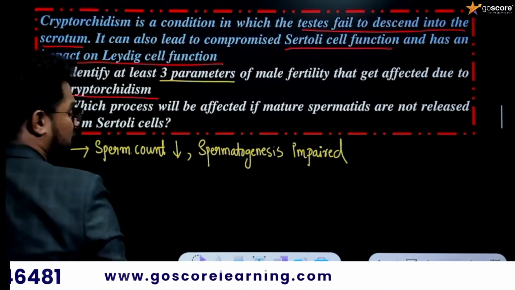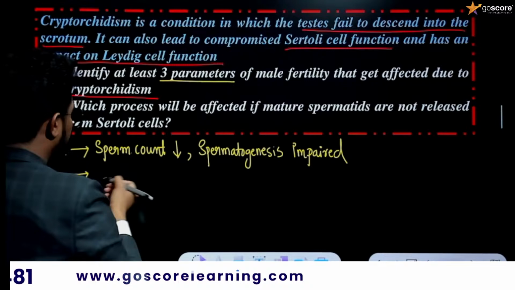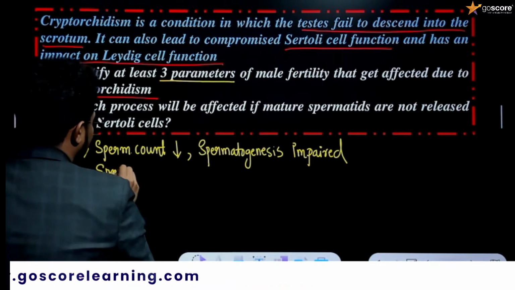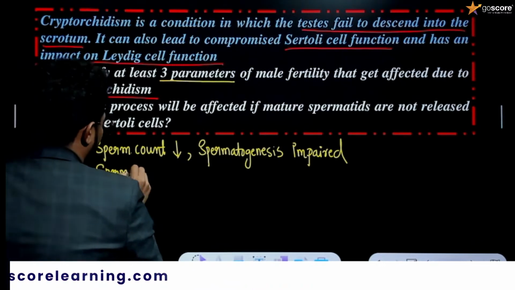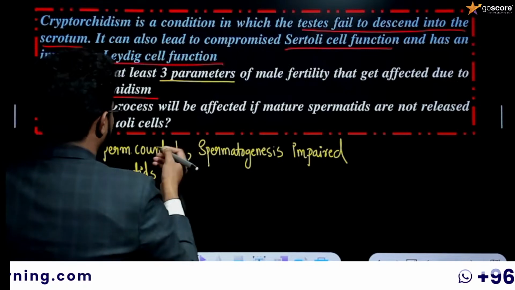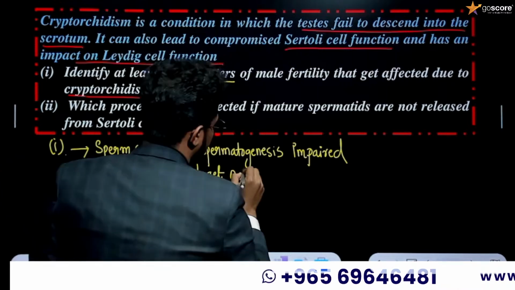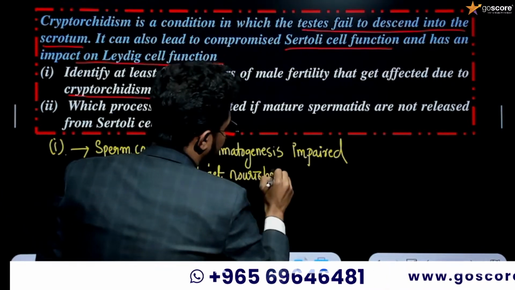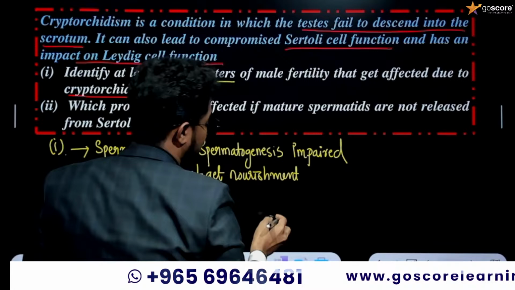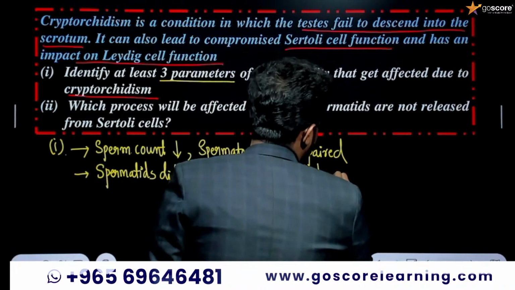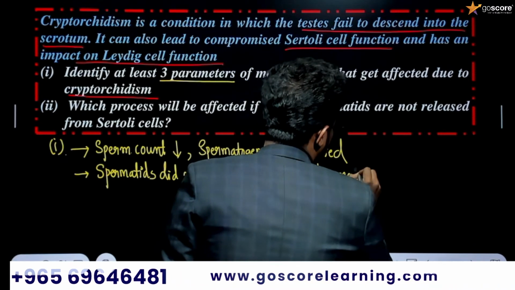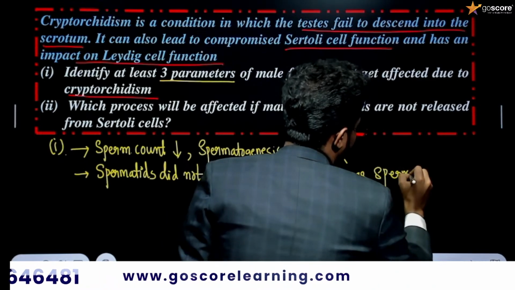And the second effect will be, yeah, spermatids. Spermatids, yeah, that's right. Yes, I'm getting a lot of replies. Yes, spermatids did not get nourishment to become spermatozoa.